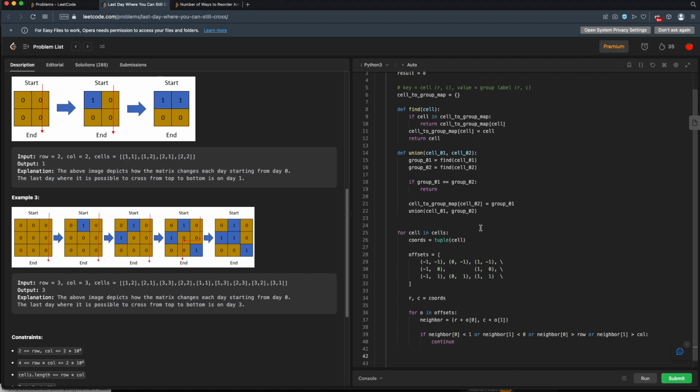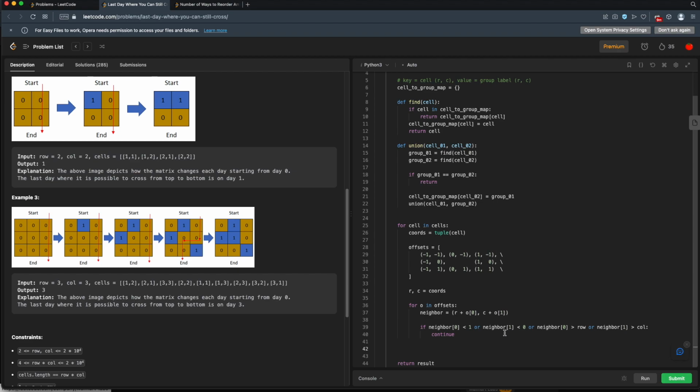All right. If we made it this far, then it's possible that this neighbor is also water, and if it is also water, then we want to merge these groups or union these groups. So first, let's just check if it's water. If neighbor is in one of our groups, so if there is an entry for this neighbor in our cell to group map, then this is water.